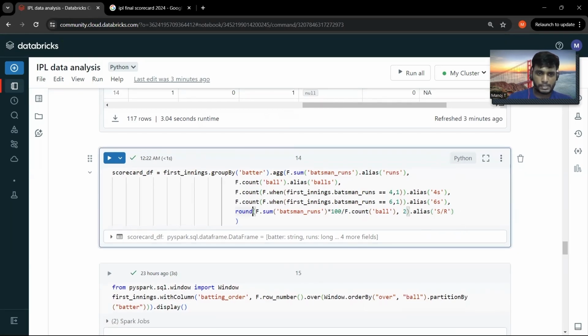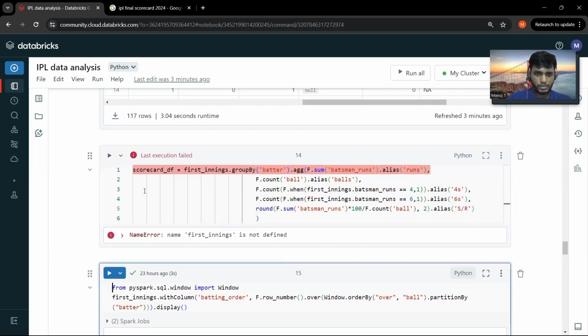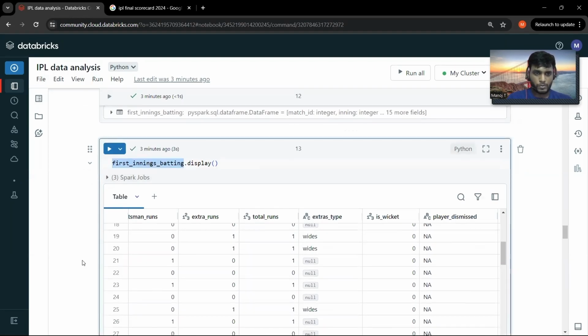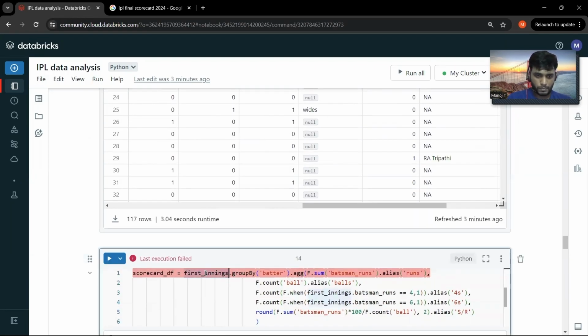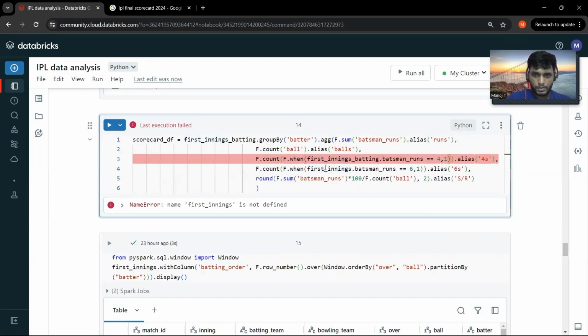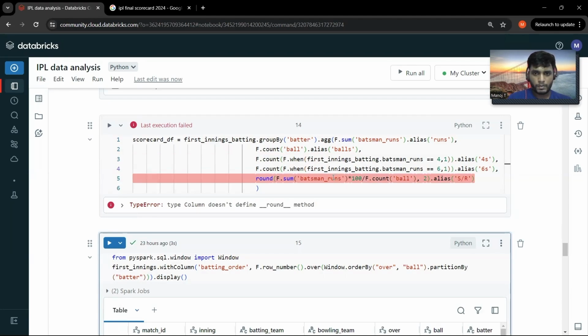So let me run this and show you the output. Okay, I've been using a wrong data frame. Oh, sorry. Column doesn't exist.